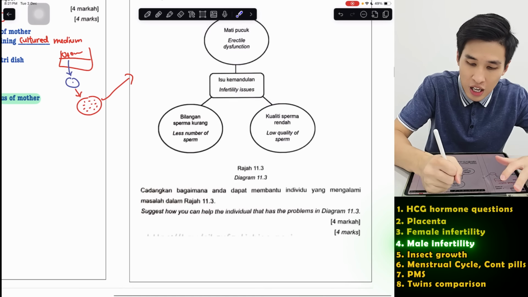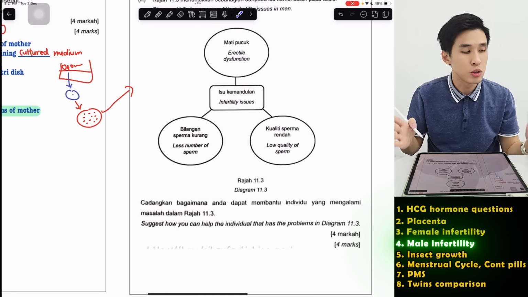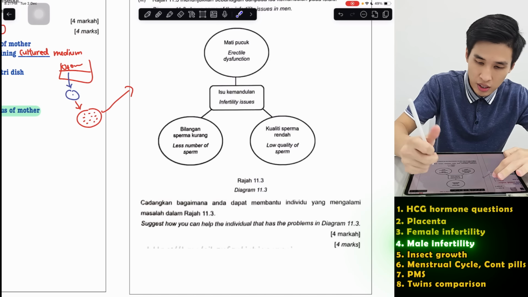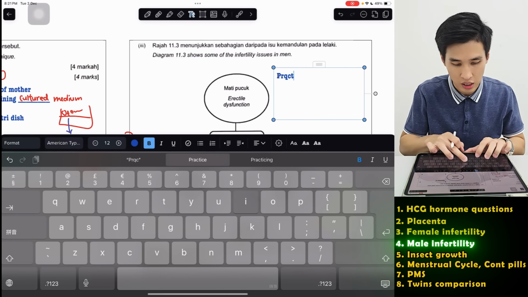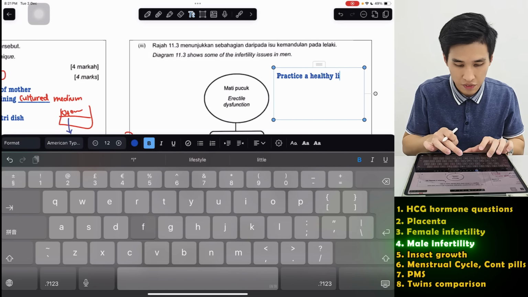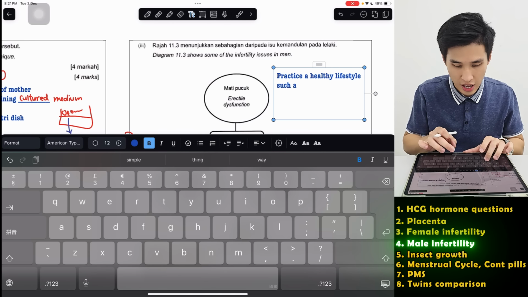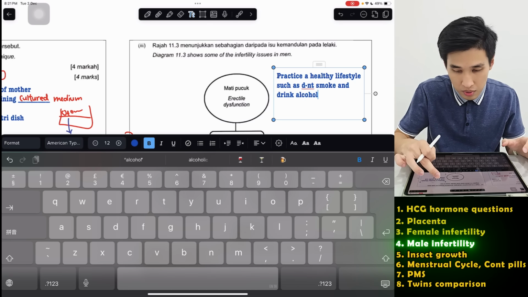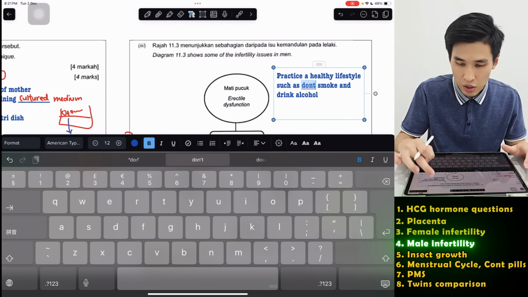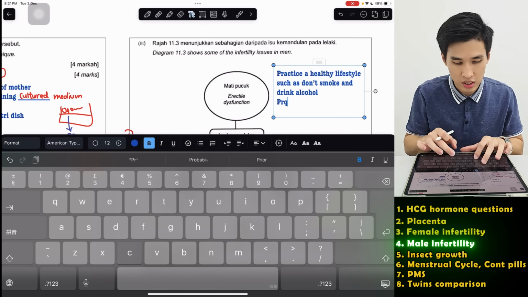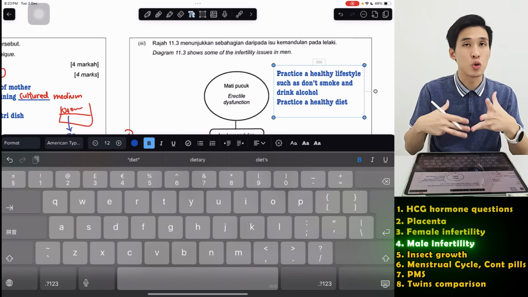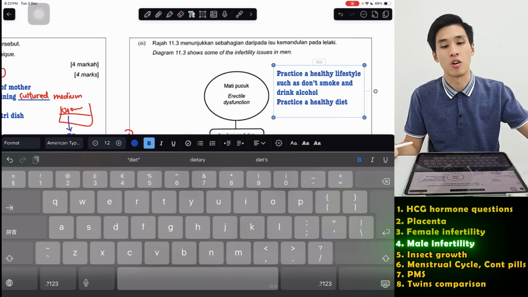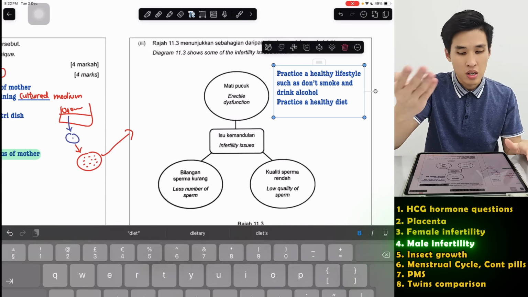So for erectile dysfunction, you mainly need to have a healthy lifestyle, means don't drink, don't smoke, eat healthily. So this one I write here. Basically, you can say practice a healthy lifestyle such as don't smoke and drink alcohol. You also can say practice a healthy diet, because proper nutrition can help your body to produce correct, sufficient hormones. Yeah, you can mention that.